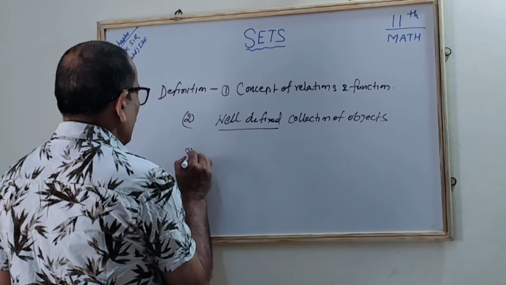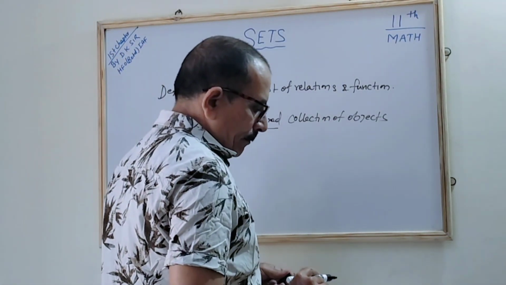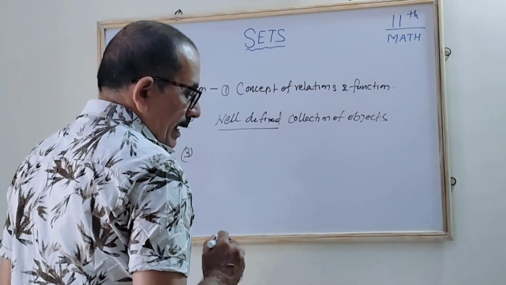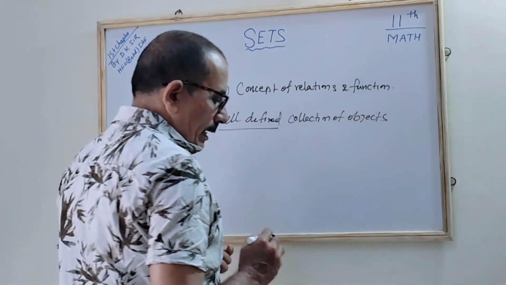The third definition we can give. What can be the definition? The set is synonymous with the word collection.